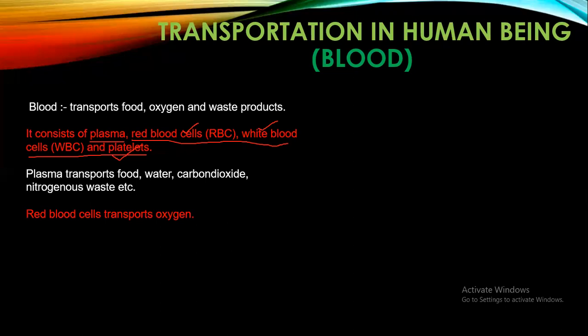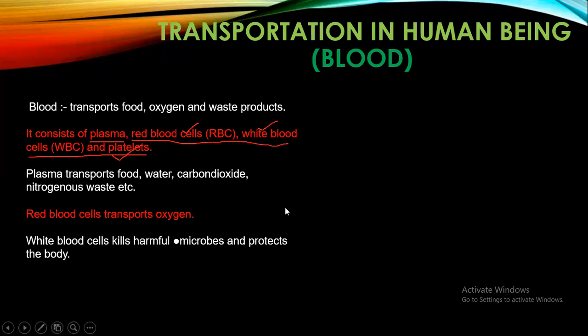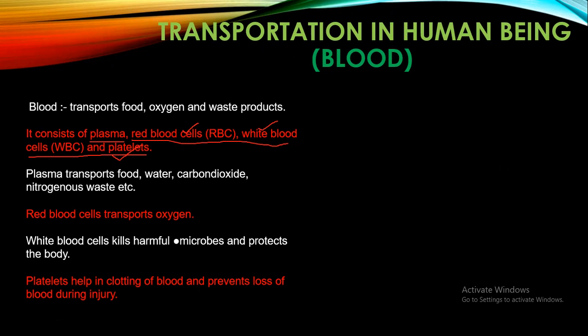Okay, oxygen is transported while sitting in the red blood cell. Okay, you have white blood cells which protect your body from infectious microorganisms. Whenever certain microorganisms like bacteria, virus, fungi enter your body, these white blood cells catch hold of them and they kill them. Okay, so they are protecting you from the harmful microorganisms or infectious agents. Then you have platelets, which help in the clotting of blood and prevent the loss of blood during injury.